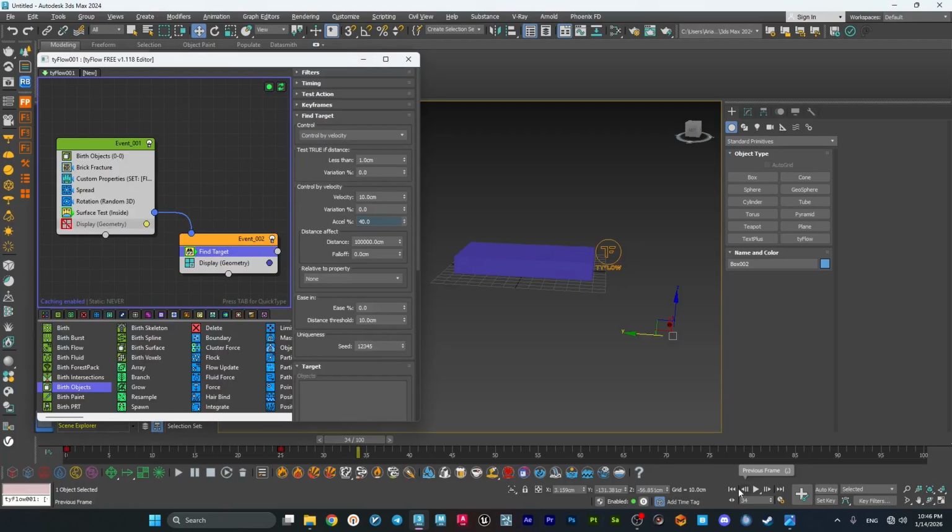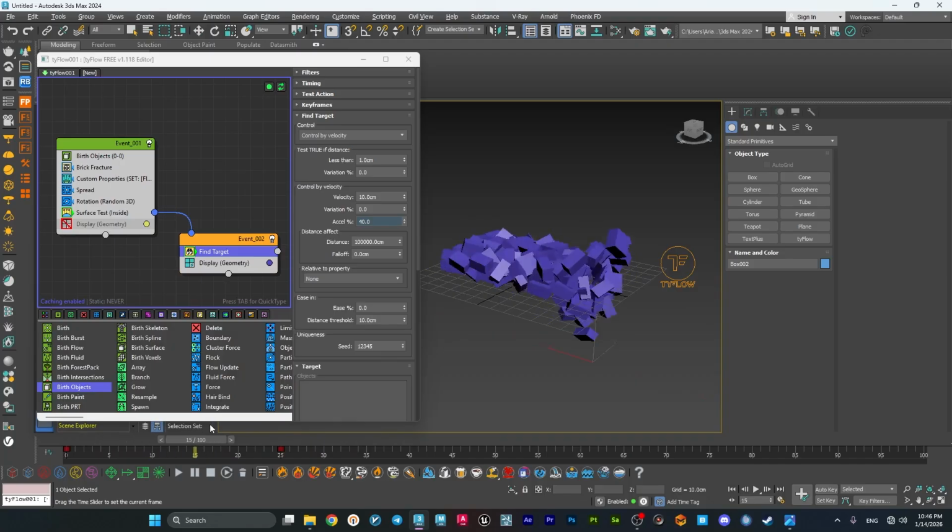Let me hide the first event. It's going nice. It is a nice effect already. What I'm gonna do to sell the effect, I'm gonna play with scale values to just scale up.